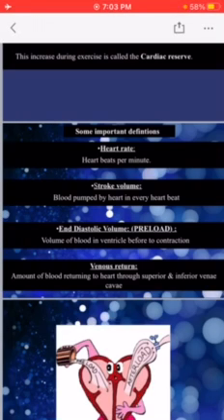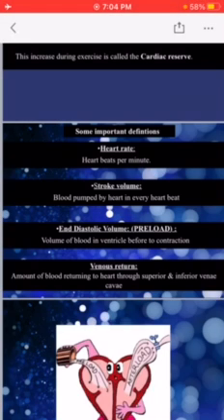And end diastolic volume is also known as preload, as its name indicates that it is the volume of the blood at the end of diastole. And at the end of diastole what will start? There is beginning of systole. So the volume of the blood in ventricle before it begins to contract is called end diastolic volume.